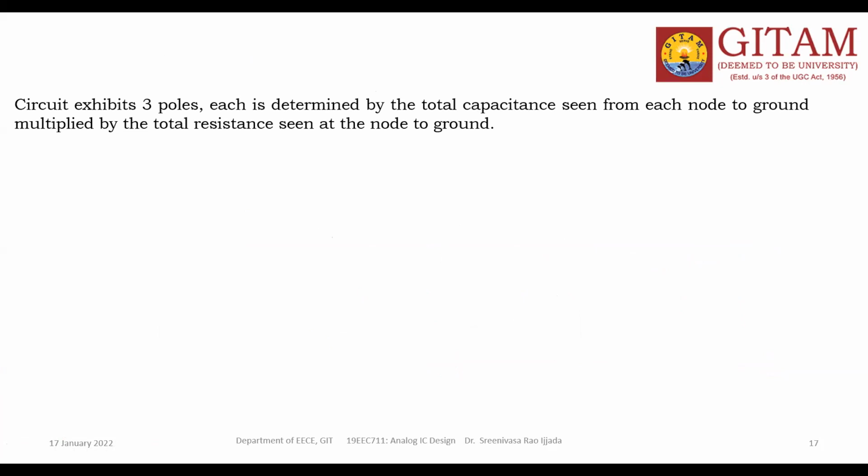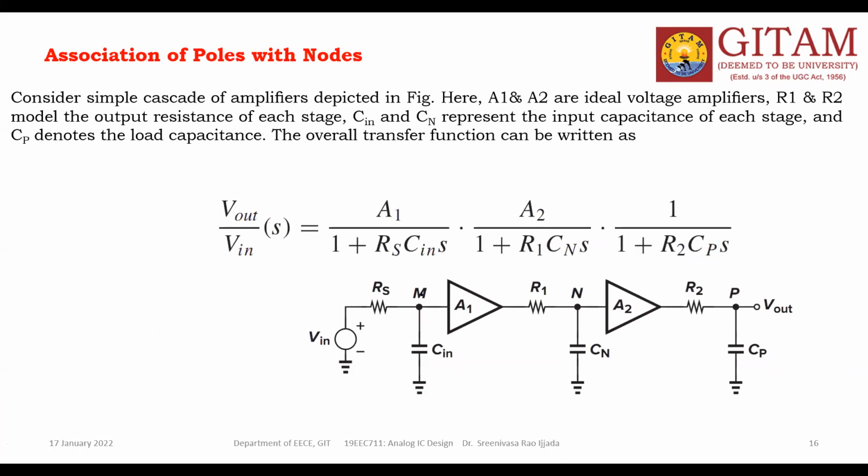The circuit exhibits 3 poles. Each is determined by the total capacitance seen from each node to ground, multiplied by the total resistance seen at the node to ground. Okay, total capacitance from node to ground multiplied with the total impedance from node to ground. So what is the total impedance from node to ground? Total resistance from the node to ground.